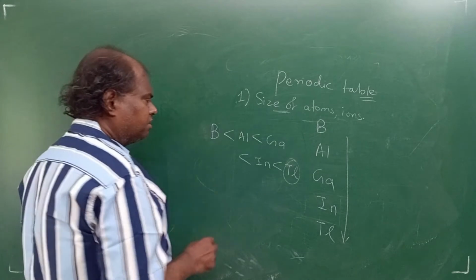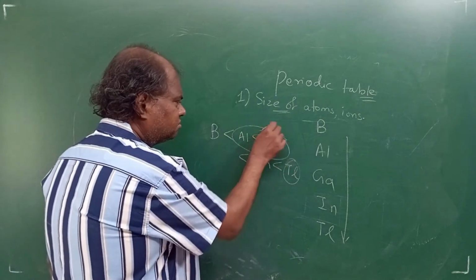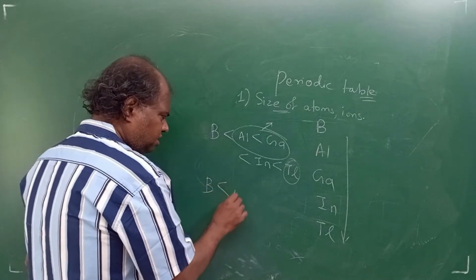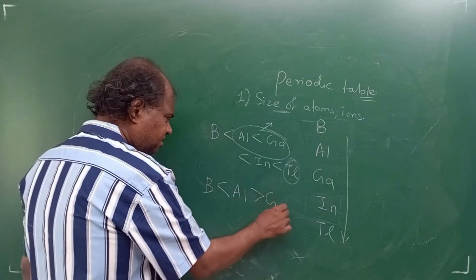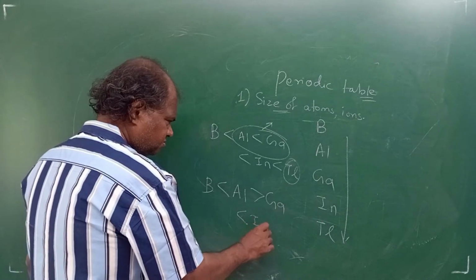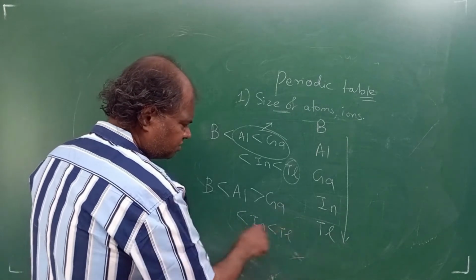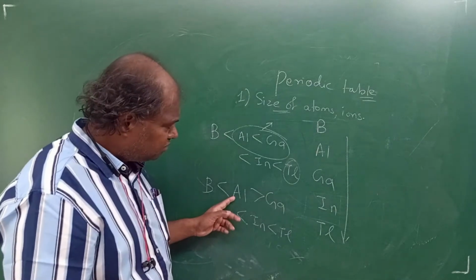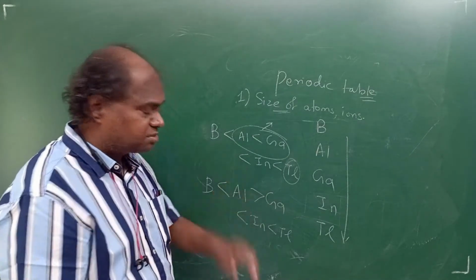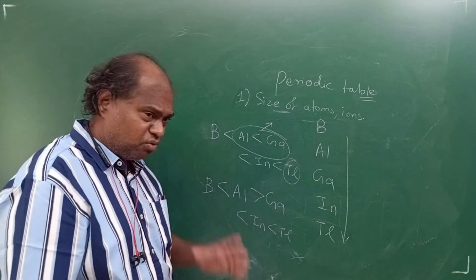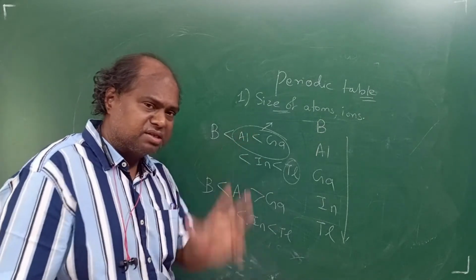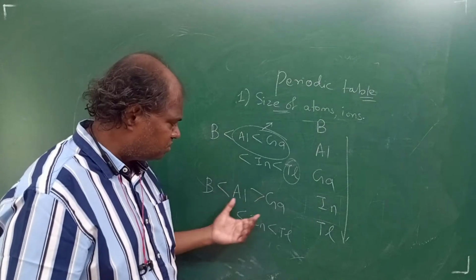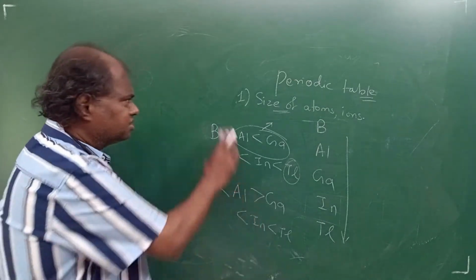But students, you have a problem here. This aluminium gallium is a problem. Actually, the order is boron less than aluminium, but aluminium size is greater than gallium. Afterwards, fine. But there's an exception. Aluminium has more size than gallium. Now, this you have to explain why. So I will tell you where all exceptions come, where all they'll ask in the NEET exam. Fine. Now, why this problem is there? Why aluminium is? Reason is